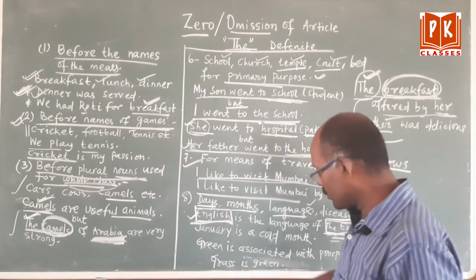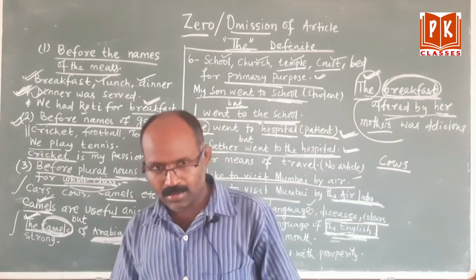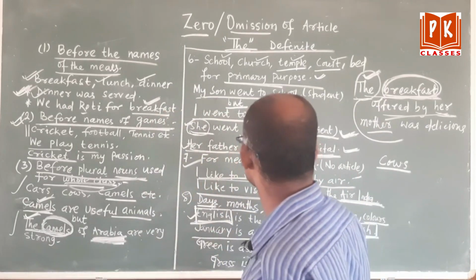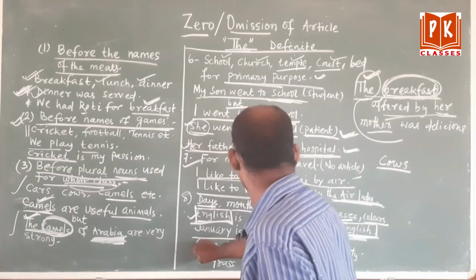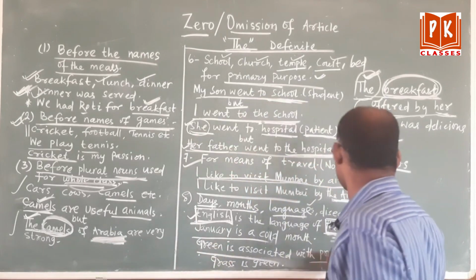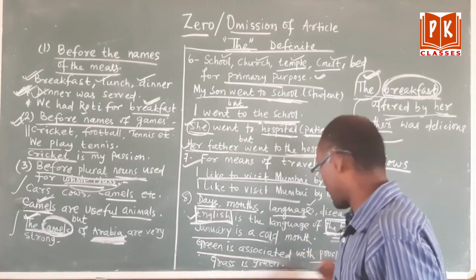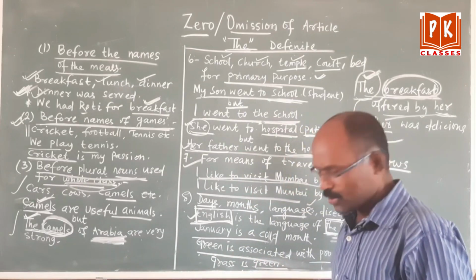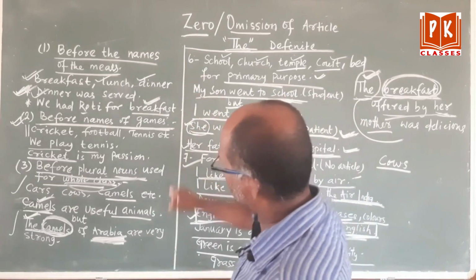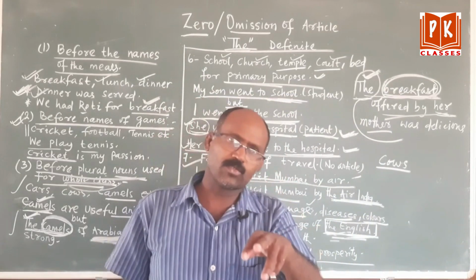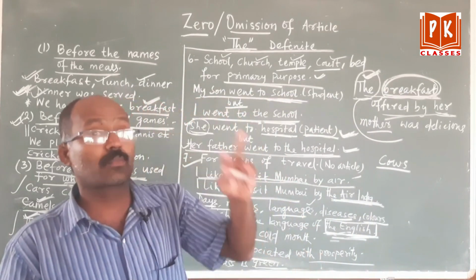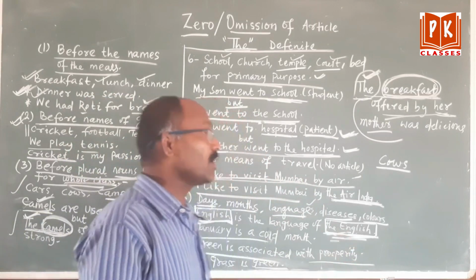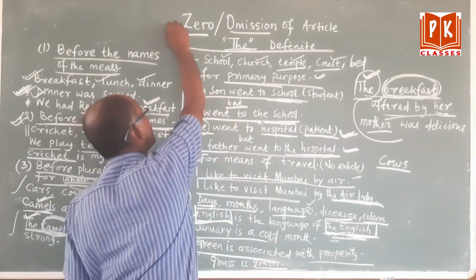Clear? Are you using the January is a cold month? No. January is a cold month. Green is a color. Green is associated with prosperity. Grass is green. Are you saying grass is the green? No. So these are the basic things where you have to use the and where you don't have to use the. If you are not using the, then it is known as zero article.